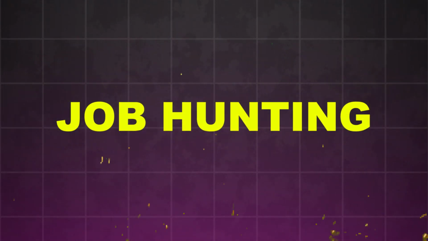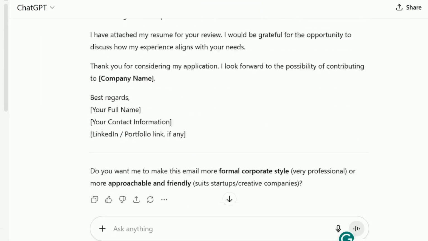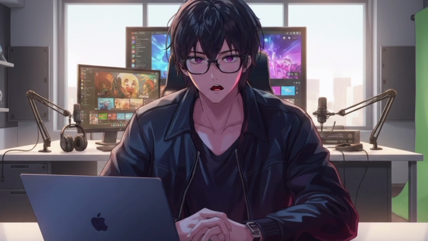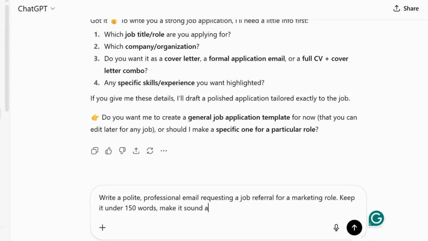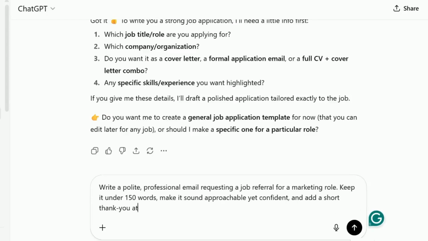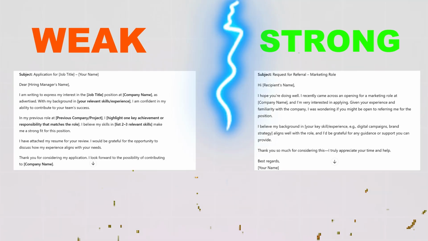Next up, job hunting. Most people ask AI, weak: Write me a job application email. Output: boring, copy-paste vibe. Now watch this. Strong: Write a polite professional email requesting a job referral for a marketing role. Keep it under 150 words, make it sound approachable yet confident, and add a short thank you at the end. See the difference? The strong prompt feels authentic, like you wrote it.